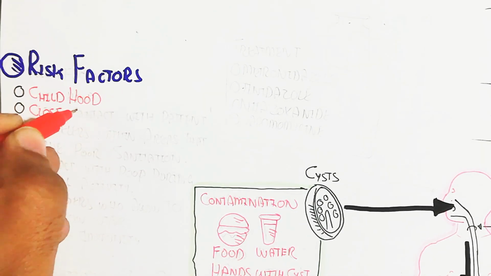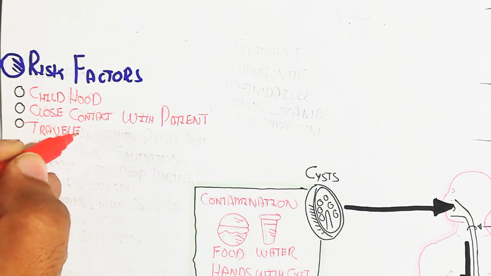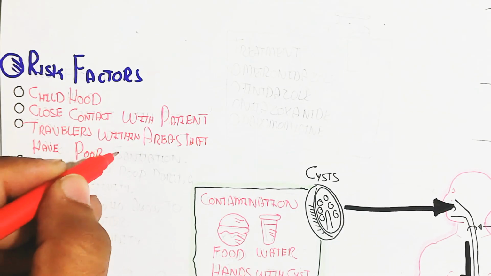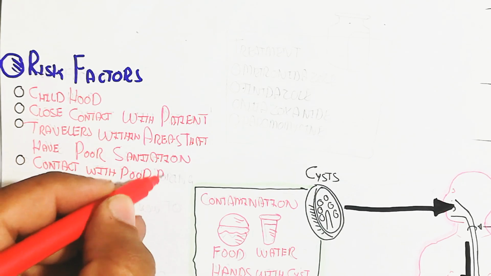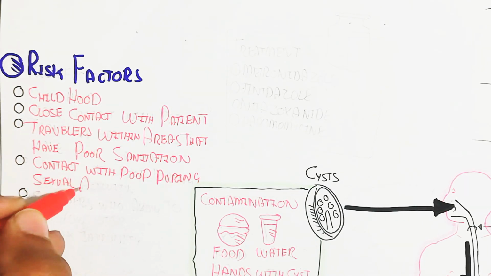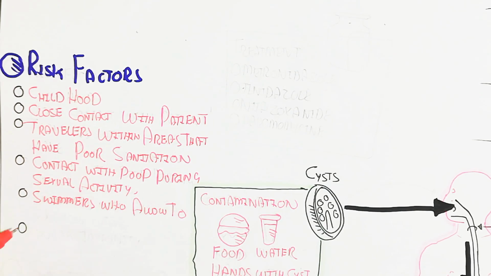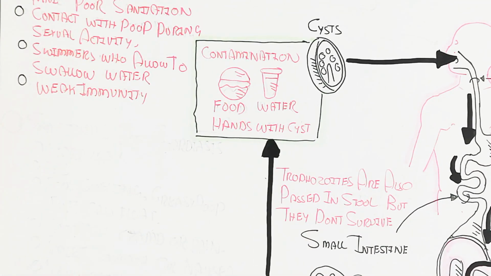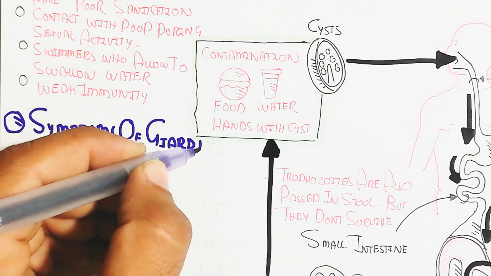The risk factors are childhood, close contact with a patient, travelers in areas with poor sanitation, contact with poop during sexual activity, and swimmers who swallow water. Weak immunity can also be a trigger, as decreased immunity leads to chronic inflammation, and this inflammation causes many problems.